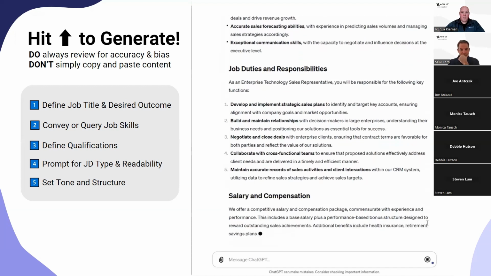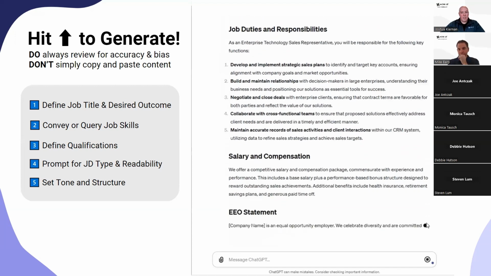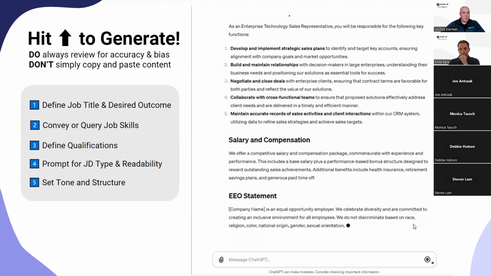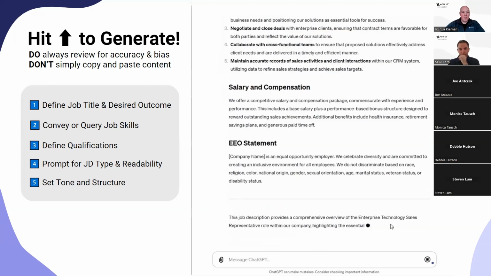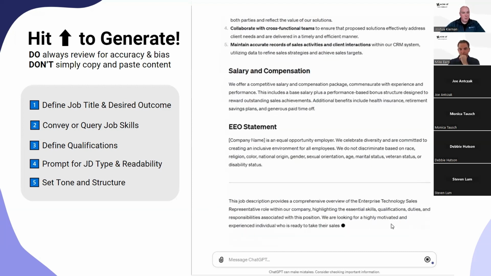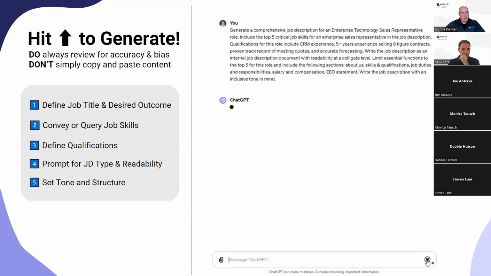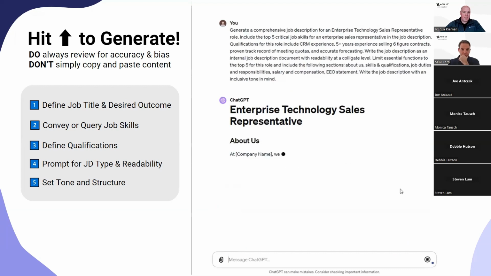It's also a great tool to give you a foundation or base level job description for jobs that you've never had before. So it's a great starting point to develop that and then further refine. And you can make those your own and have them published and ready to use.